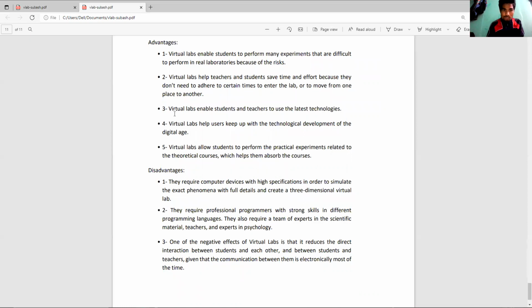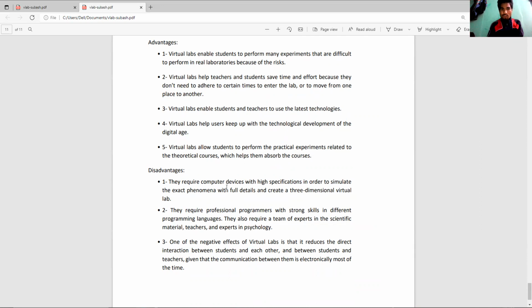Number three, virtual labs enable students and teachers to use the latest technologies. Virtual labs help users keep up with the technological development of the digital age. Virtual labs allow students to perform practical experiments related to theoretical courses, which helps them absorb the courses.